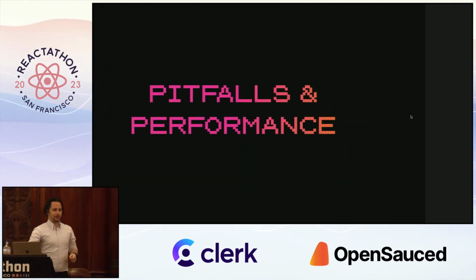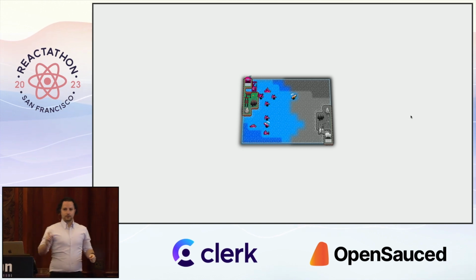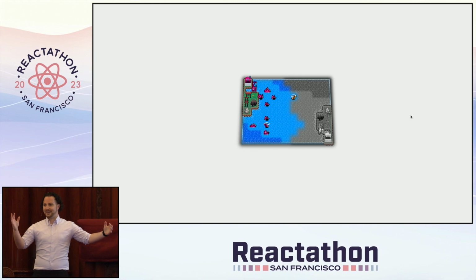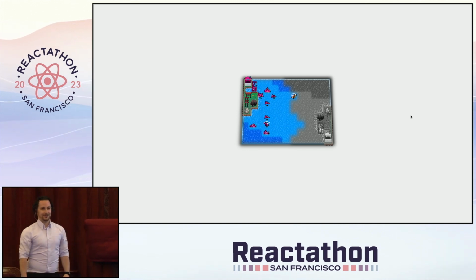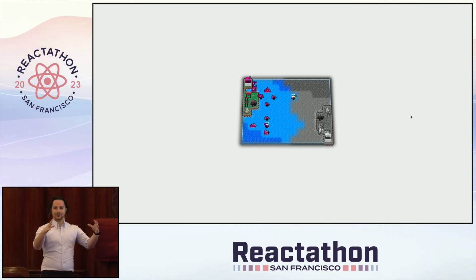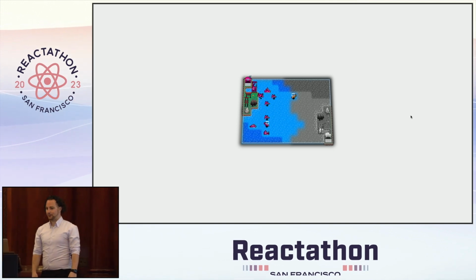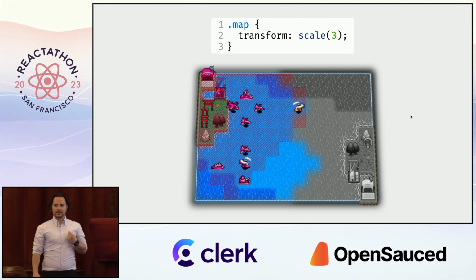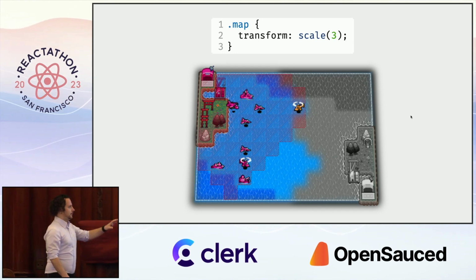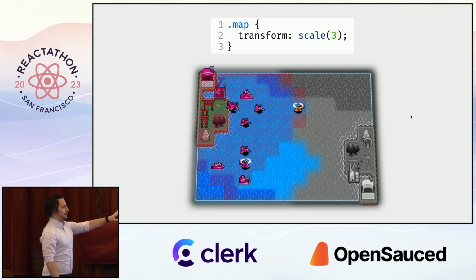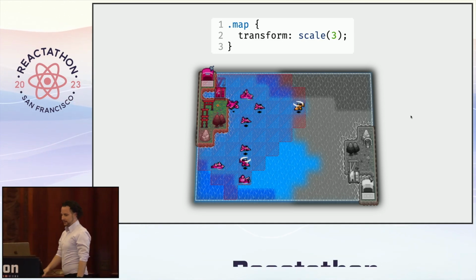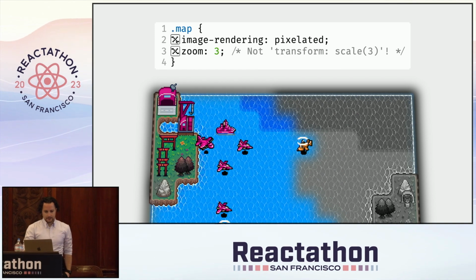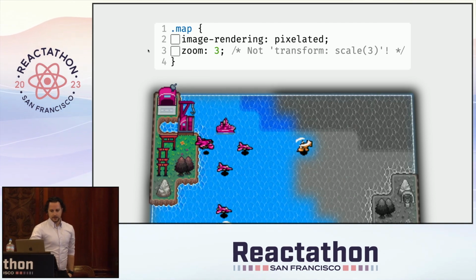That's why we're getting to pitfalls and performance. So the game is actually rendered like this. And that is not very fun. If you have a 30-inch screen, even with some of the UX affordances like larger tappable areas, it's not very fun to play. So the first instinct is, oh, let's just use transform scale 3 to blow it up, right? But you can see that it looks a bit blurry, even on this screen. Sorry, it's maybe not as obvious, but it is definitely very blurry. The problem is that by default, it looks a bit blurry.